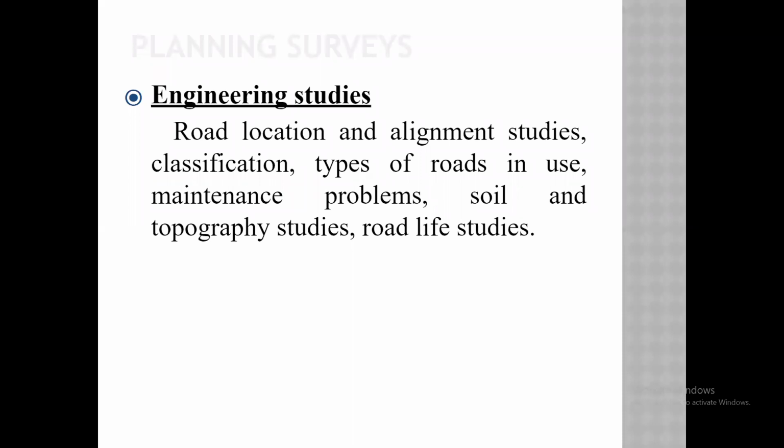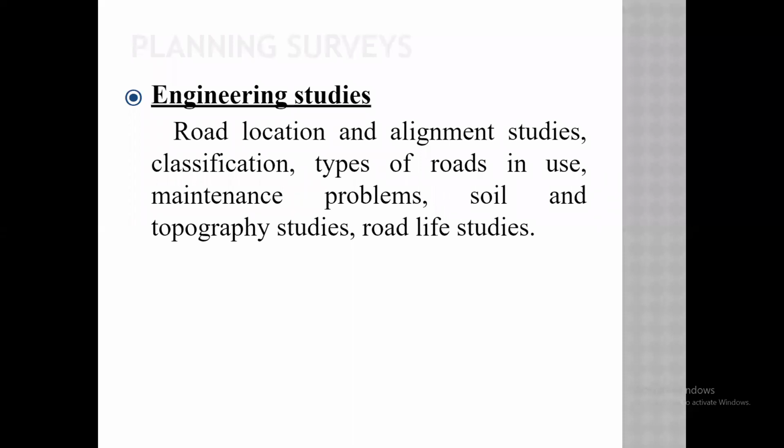The alignments are based on what? The shortcuts from origin to destination. What shortcuts can we provide? Means, the shortest routes we can provide. According to that, we first decide 2 or 3 alignments. After that, we have to study each and every alignment in detail.